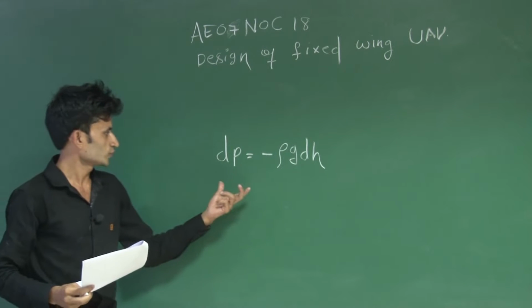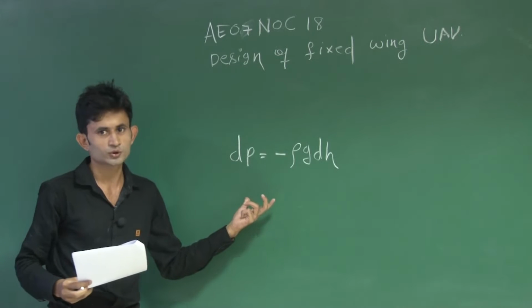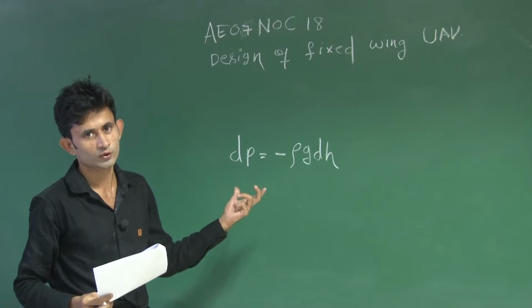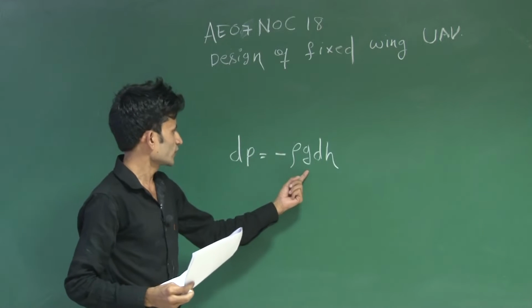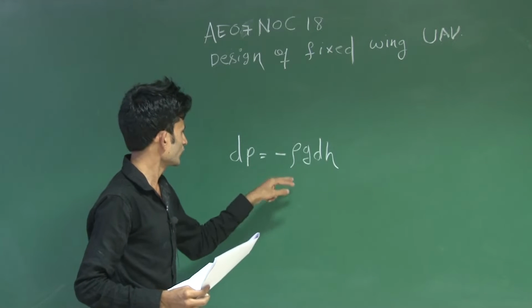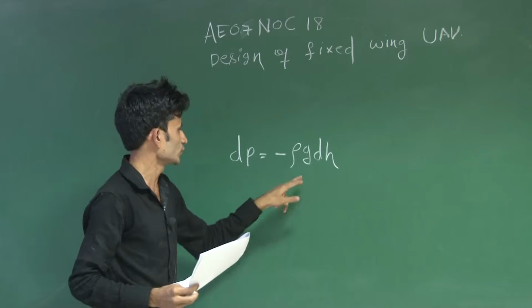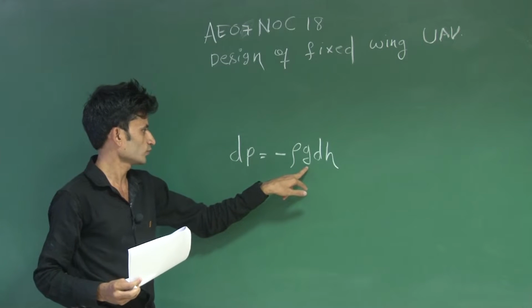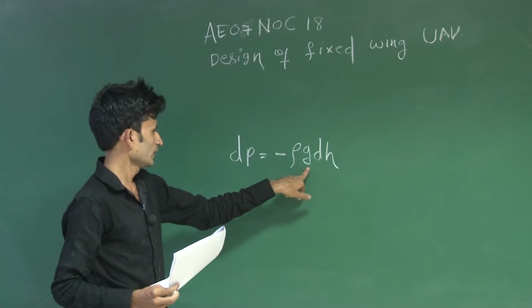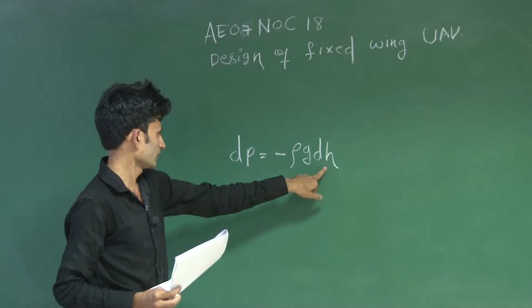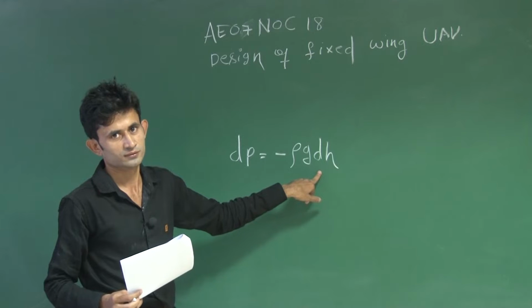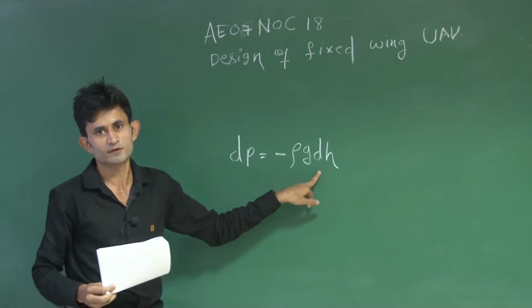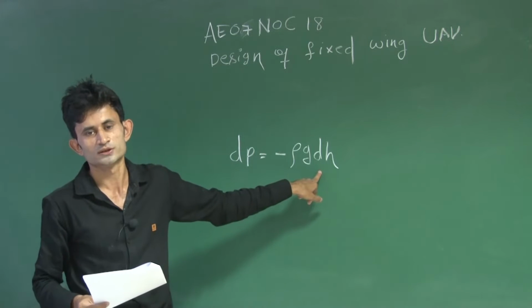Based on it you derive the P2 by P1 ratio, T2 by T1 ratio, and rho 2 by rho 1 ratio. In this equation g is assumed to be constant, because if you don't assume g constant, there will be two variables, g and h, so this is a multiple integration and it will be complicated. That's why we assume g equal to constant.